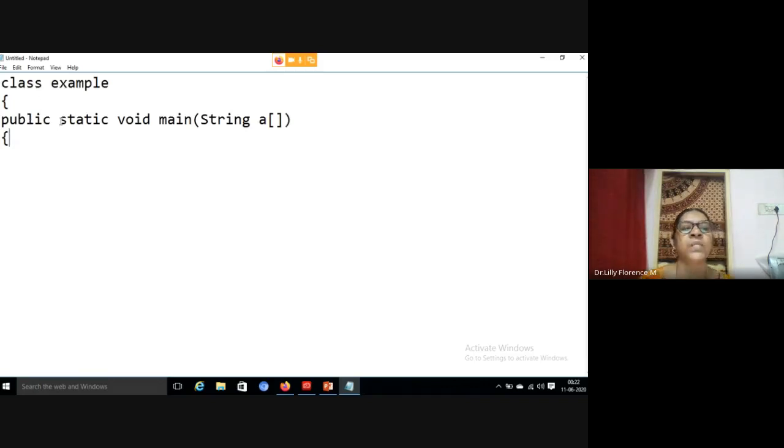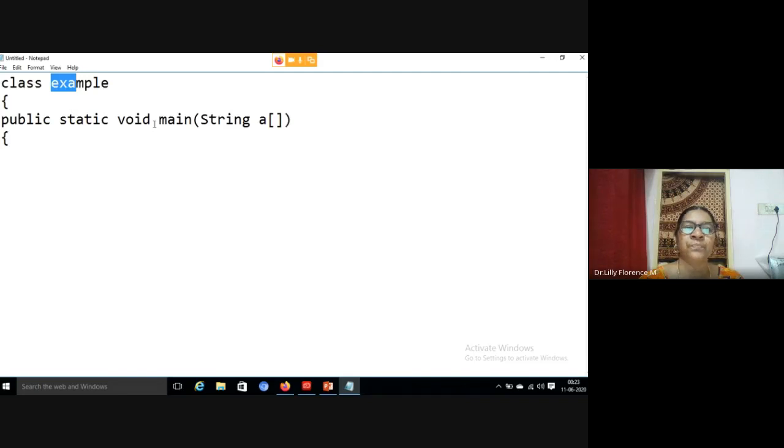And why are we using static? Can it be run without static? Since inside a class, if you execute a method, we have to create an object, and through that object only can we execute the method.